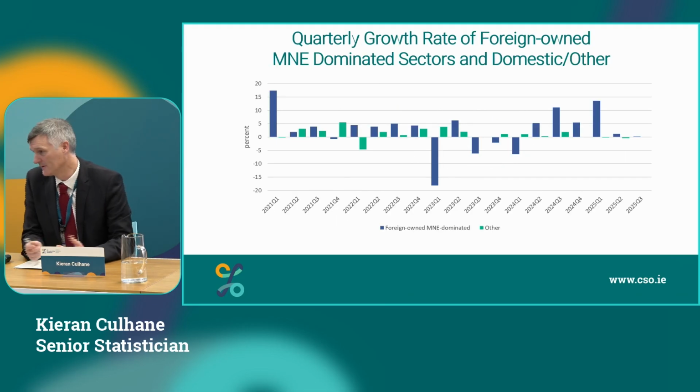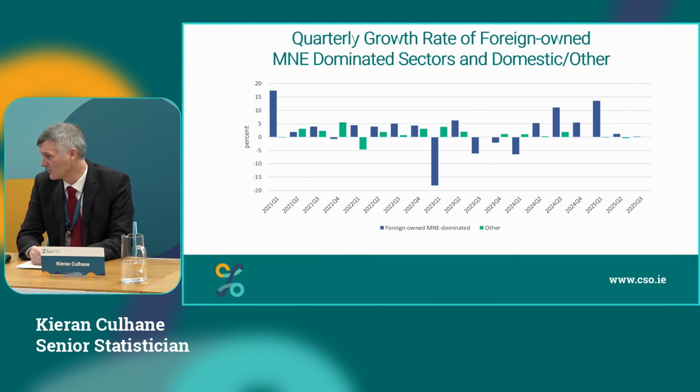Here we can see those multinational results, and again, the dark blue is our multinational dominated sectors, and again, strong growth out of 2024 into Q1 2025, and then stabilise at that level for the 2 quarters of 2025. Our domestic sectors have been flat this year, really, looking at that over the quarters.